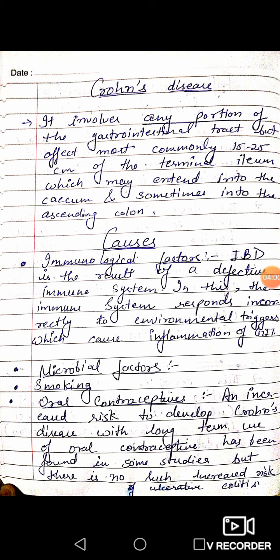Next, some microbial bacteria, etc. Next, smoking. Next, some oral contraceptives. An increased risk of developing Crohn disease with long-term use of oral contraceptives has been found in some studies, but there is no such increased risk of ulcerative colitis. Means if a patient is consuming oral contraceptives for a long term, it can increase the risk of Crohn disease, but still it is not confirmed that it will increase the risk of ulcerative colitis.